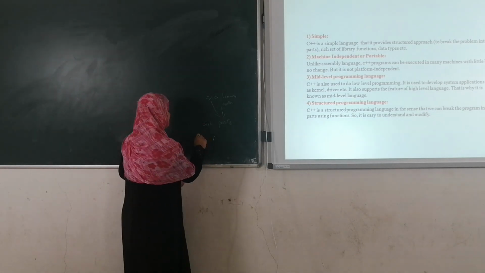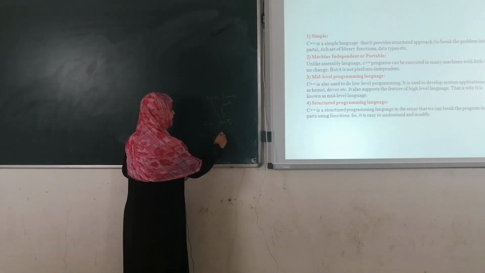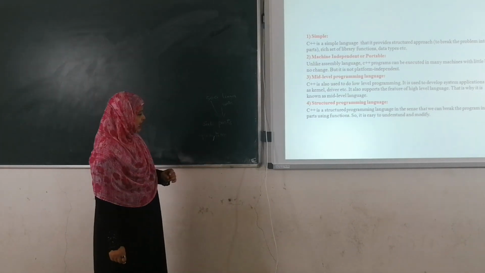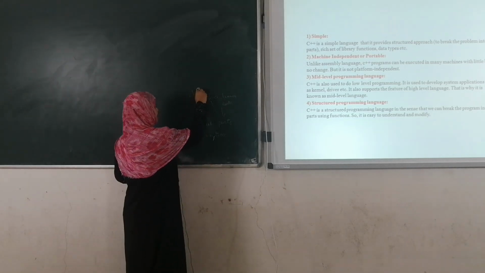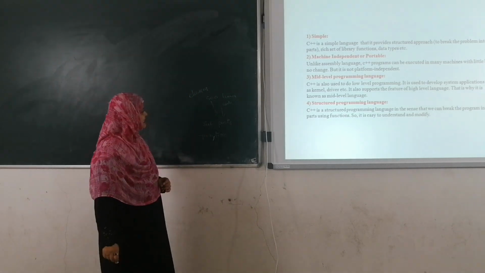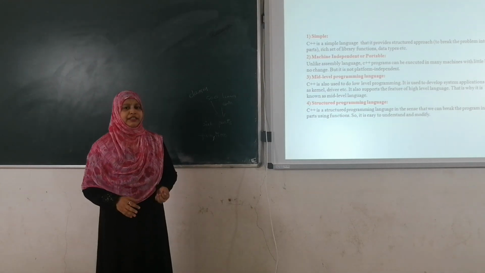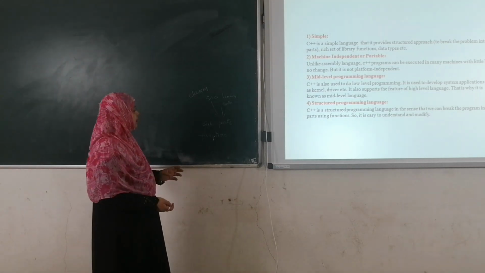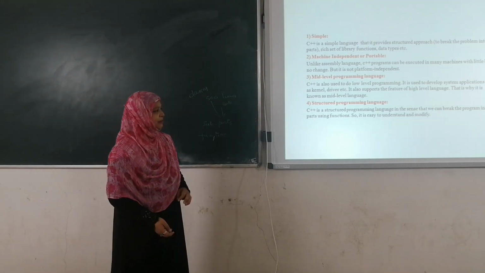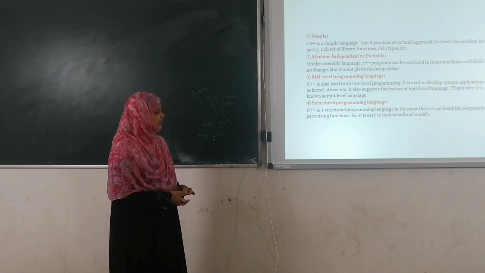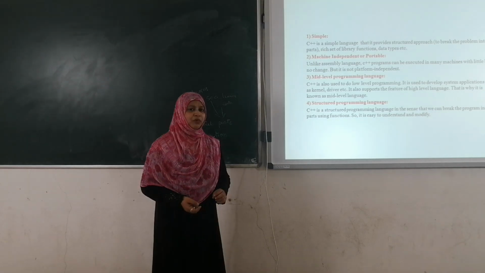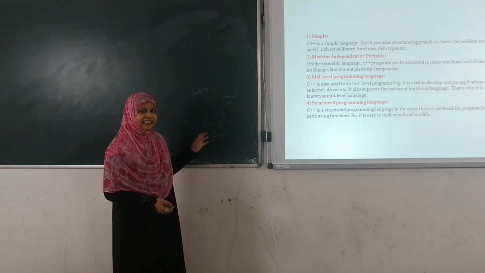By using functions or by using classes, we can divide a big program into small modules. That's the reason we can call C++ a structured programming language, and we can easily modify the code.